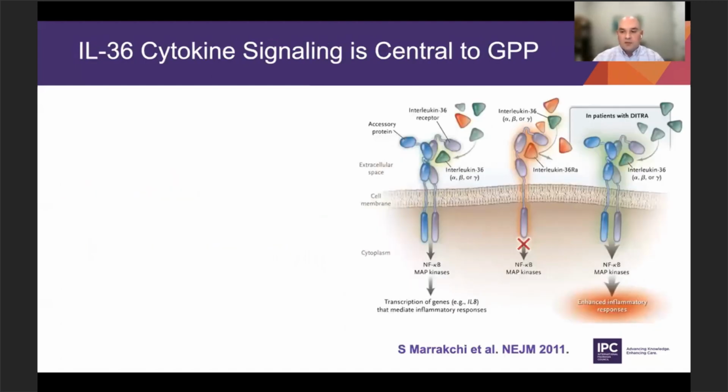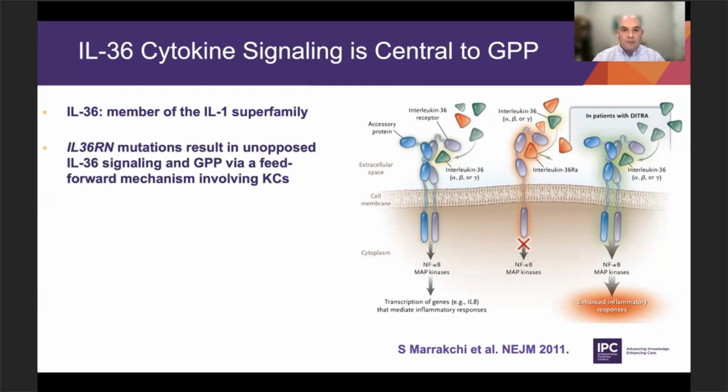And one aspect that's really important for the pustular forms is that the IL-36 cytokine is really central to the development of generalized pustular psoriasis. This figure here shows the IL-36 cytokines, alpha, beta, and gamma, which are part of the IL-1 superfamily. And we also have some built-in antagonists, the IL-36 receptor antagonists, which help stop signaling.